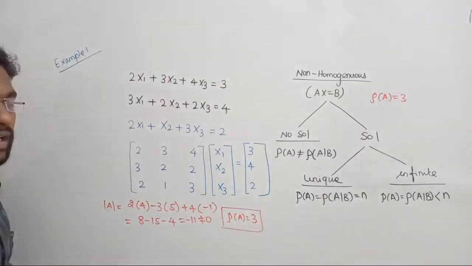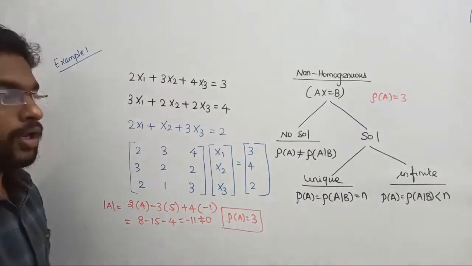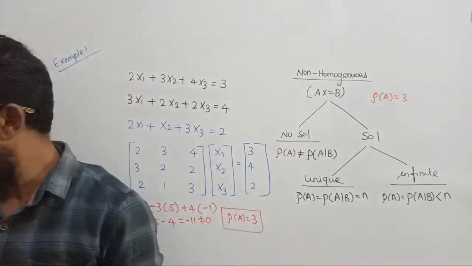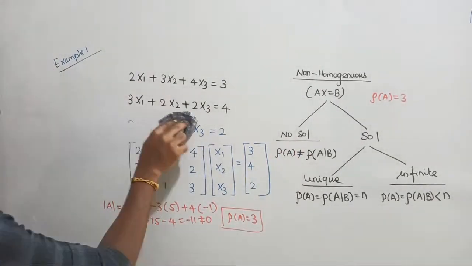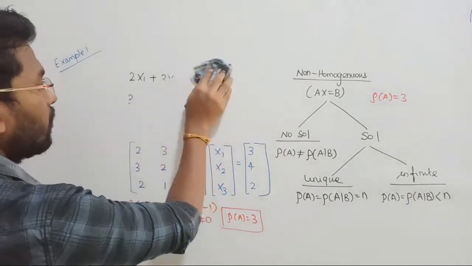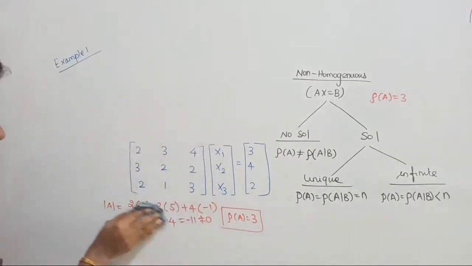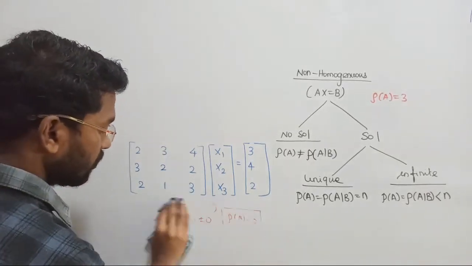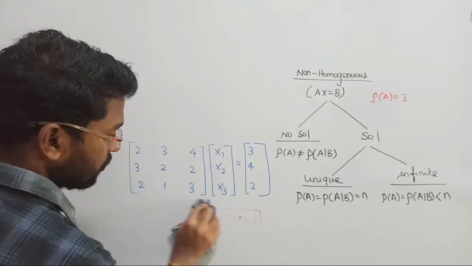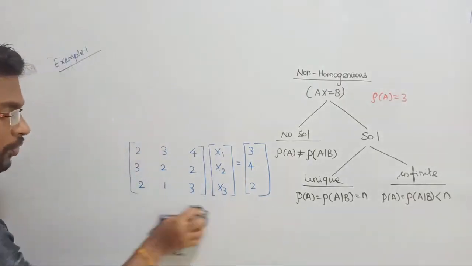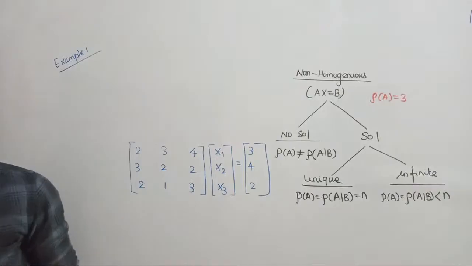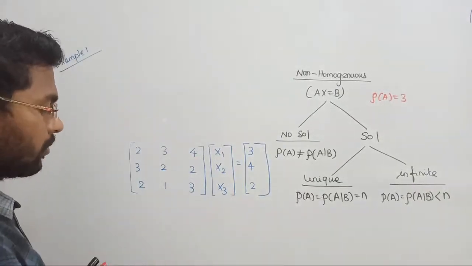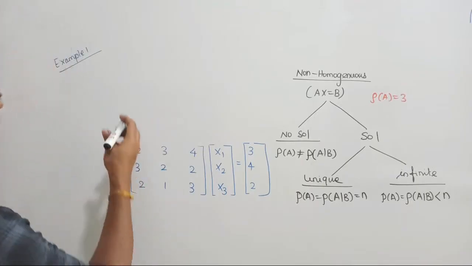What is our next task? We have to find out the rank of AB. To obtain the rank of AB, we should club them together. Let us find out the solution for rank of AB. Can you please do it for me? Because you all know the procedure. Yesterday also we saw some examples, and I brought the solution for them, so you can repeat that procedure to bring out the answer.